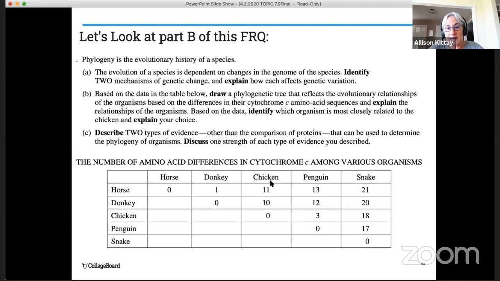There are 11 between the chicken and the horse and 10 between the chicken and the donkey. The penguin has 13 between the horse and the penguin, 12 between the donkey and the penguin, and then only 2 between the penguin and the chicken. Okay. And then finally, did I do that right? 2, 3. And then the snake has the greatest number of amino acid differences from the horse. Okay, so let's start with that information and look at how we could construct our phylogenetic tree.